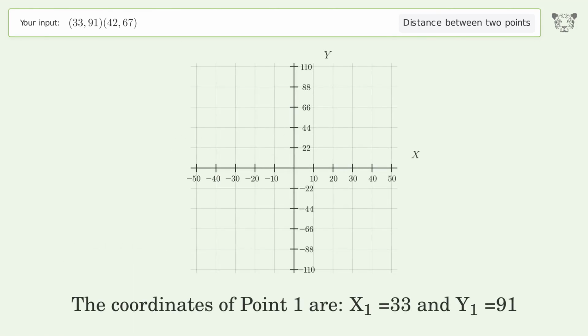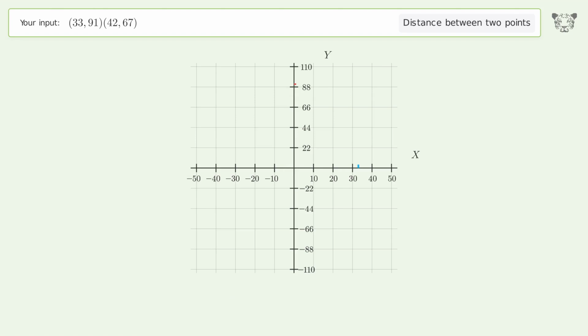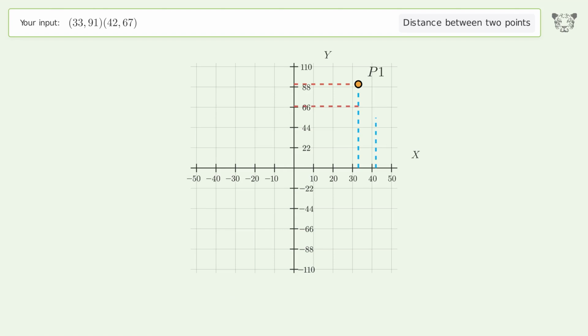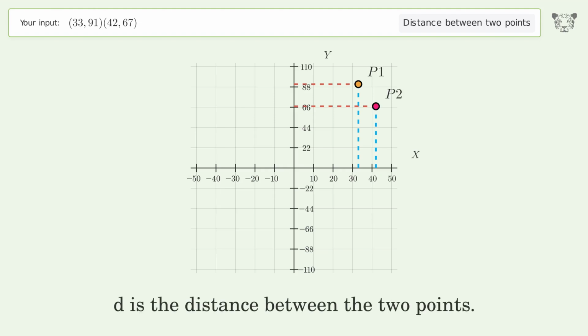The coordinates of point 1 are x1 equals 33 and y1 equals 91. The coordinates of point 2 are x2 equals 42 and y2 equals 67. D is the distance between the 2 points.